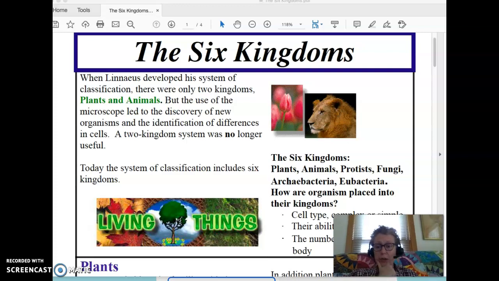And I want to read to you this article about the 6 kingdoms of living things, and this should feel like review to you. And at the end of my reading, I'm going to tell you about today's assignment.